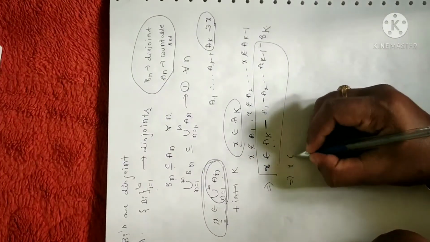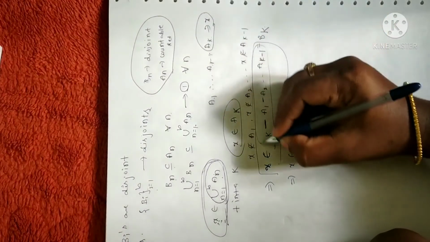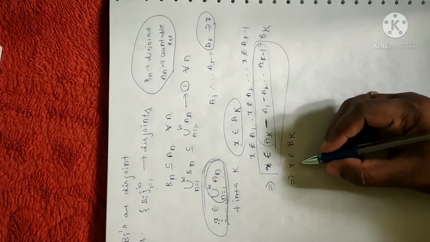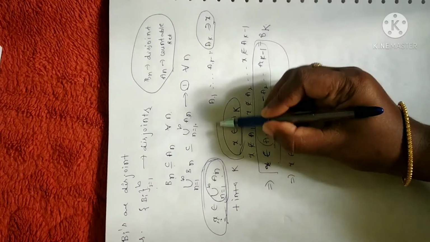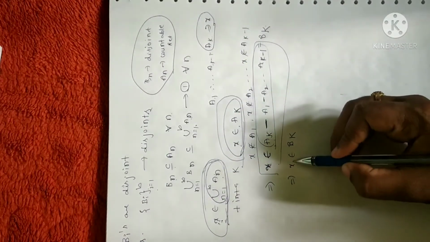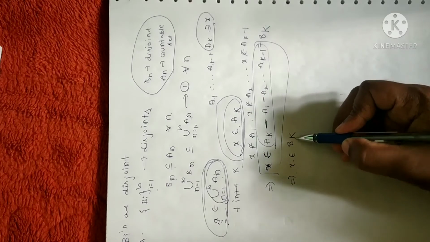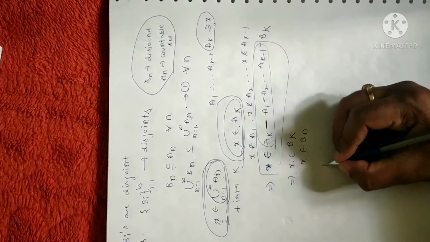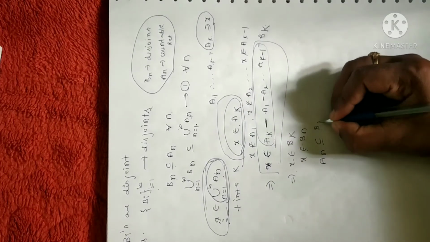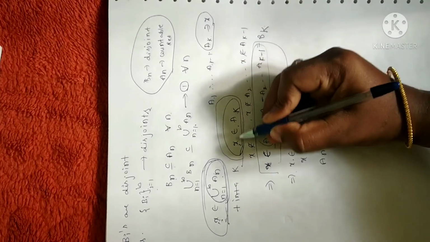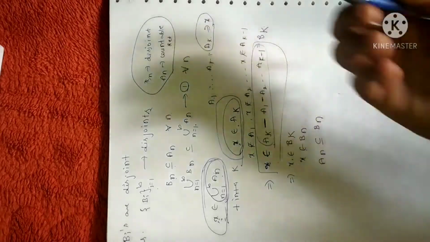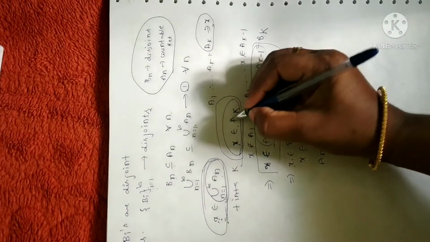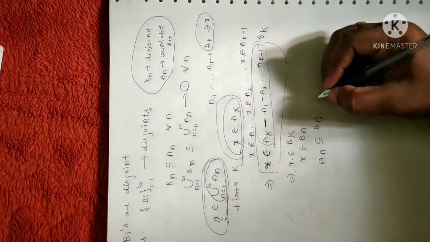Now let me take an element x. This entire thing I can replace with Bk. So x belongs to Bk. Fine. What I have assumed is that an element x belongs to Ak, and what I have proved is that x also belongs to Bk, or I can say x belongs to some Bn. So from these two, I can write An is a subset of Bn. In the sense, x is an element in a given set An, and also x is in Bn as well. Since x belongs to those two sets, I can say An is a subset of Bn for all n.